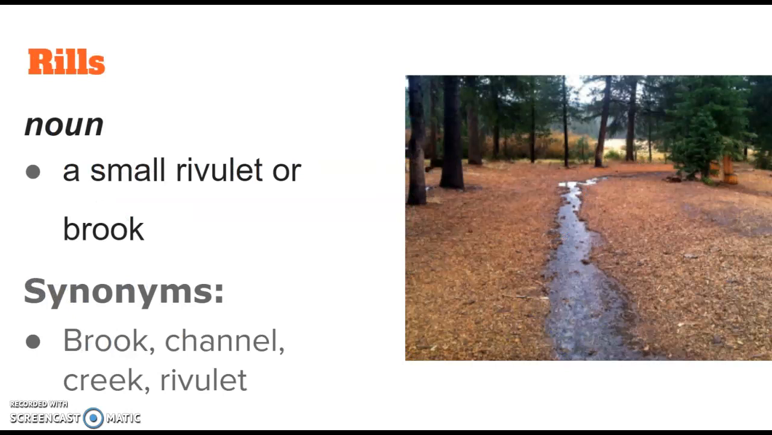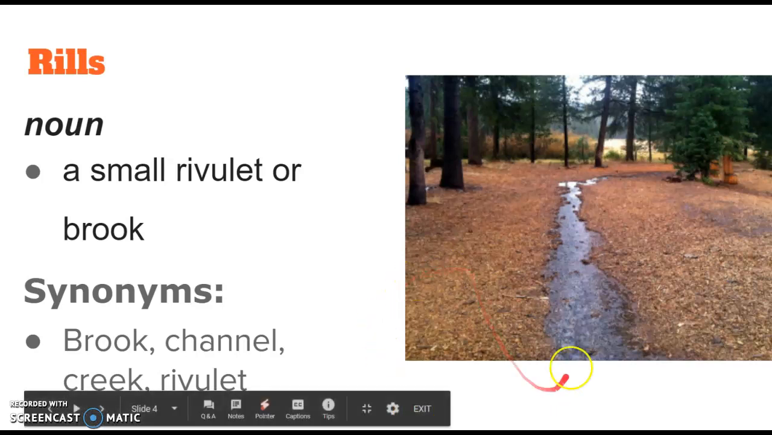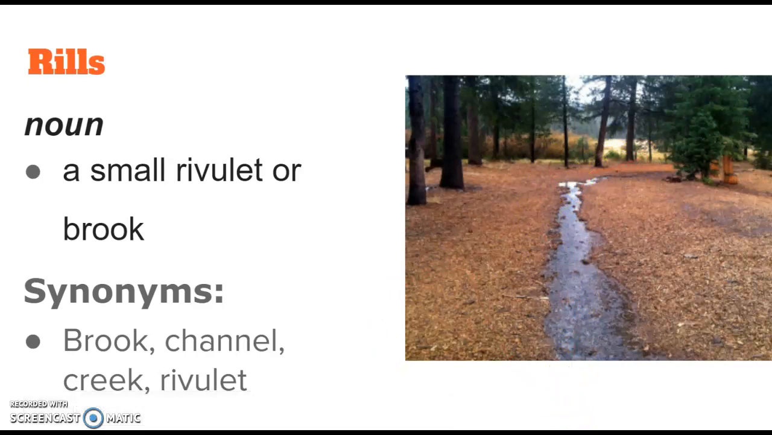The next word this week is rills. Rills. And this is a noun, so it's a thing, and it's a small rivulet or brook. If you can see here in this image, this is not quite what I would call a river or a stream even. It's very, very small, so we call these rills or a rivulet.